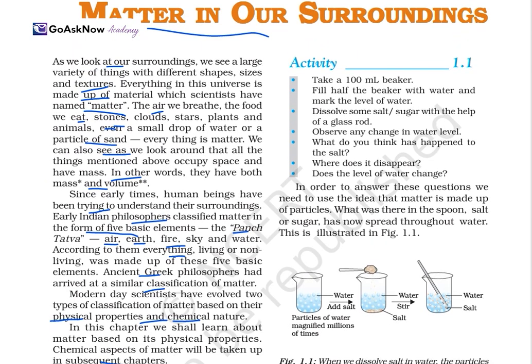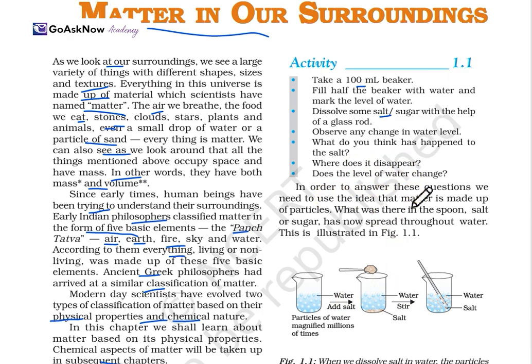One activity is there just to differentiate. Firstly, you'll have to take a 100 ml beaker. Fill half of the beaker with water and mark the level of water. Second, dissolve some salt or sugar with the help of a glass rod. Now observe any changes in the water level. What do you think has happened to the salt? Where does it disappear? Does the level of the water change? This is what you'll have to check.